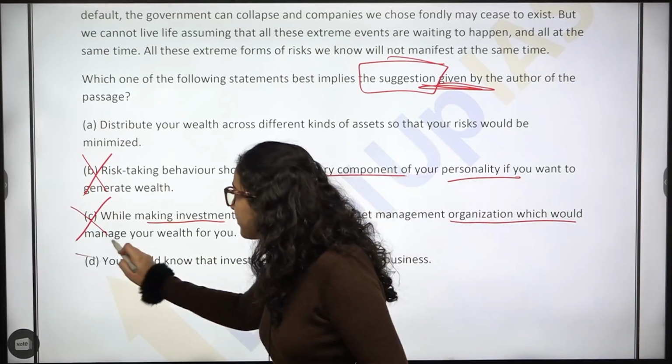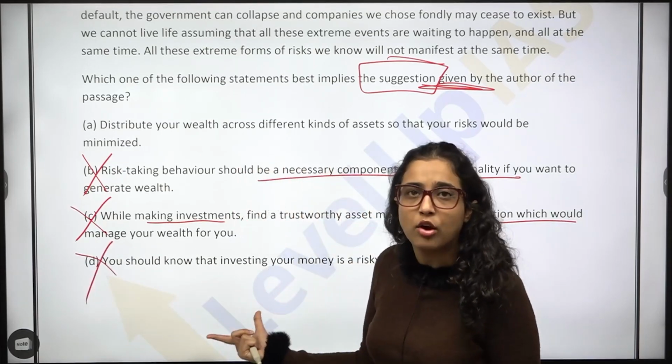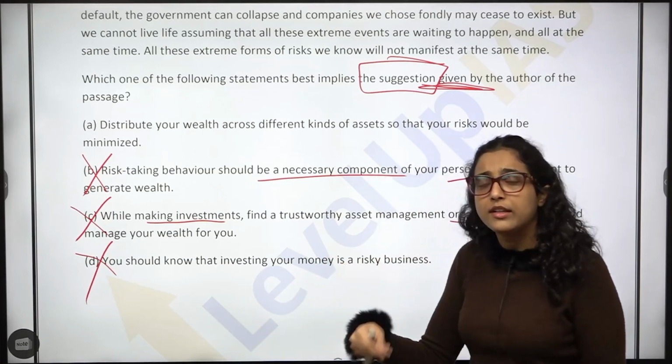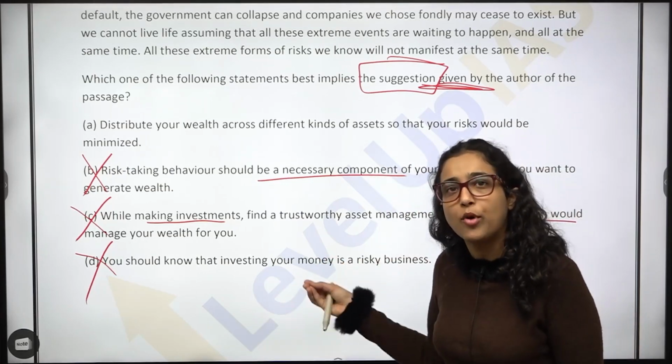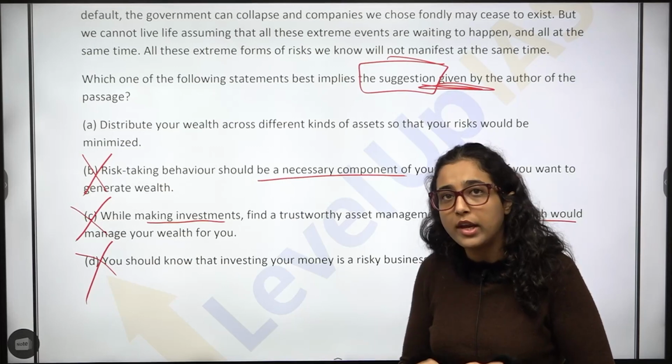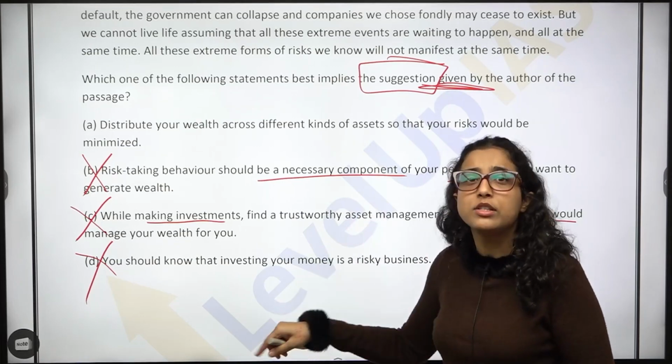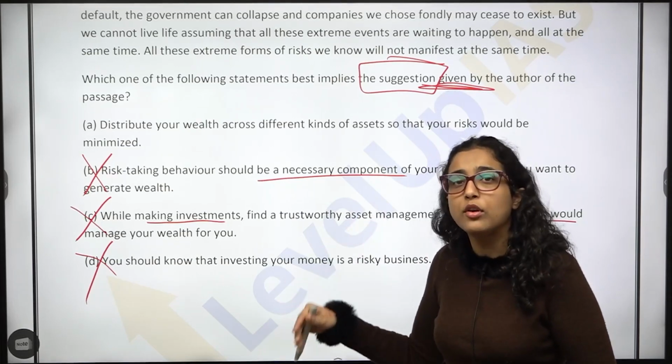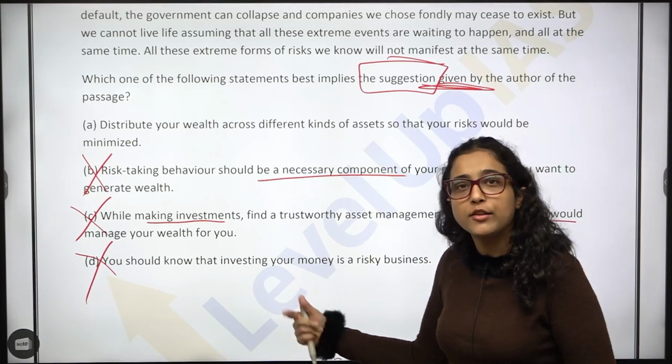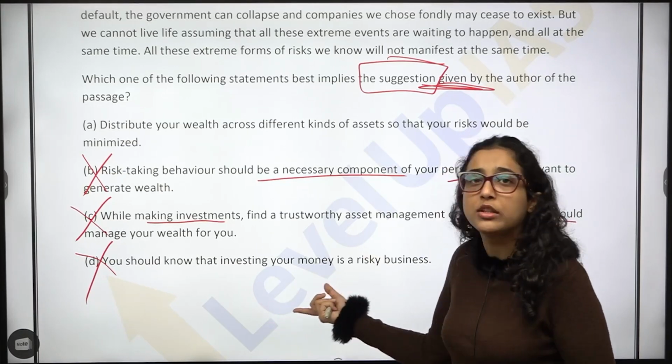So, this is not a suggestion that the author is making. ये statement correct है that you should know. But ये author का ना point of view है, ना वो ये statement बोल रहा है, and author already assume करके चल रहा है कि people know and people also because of this people are not investing. This is the problem to the author.